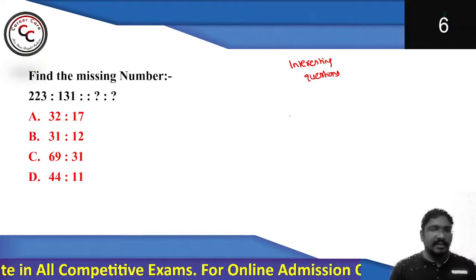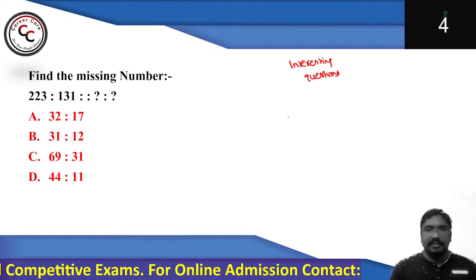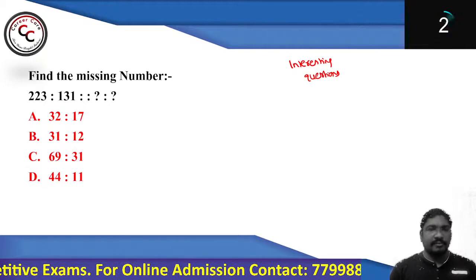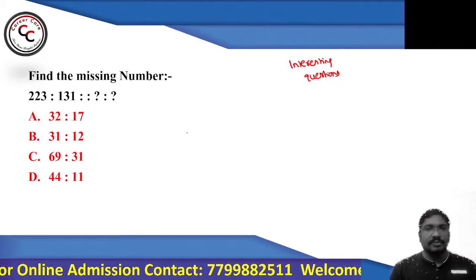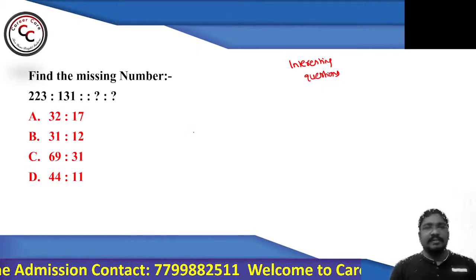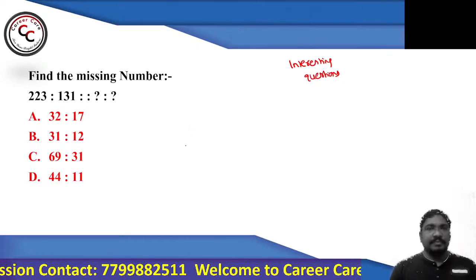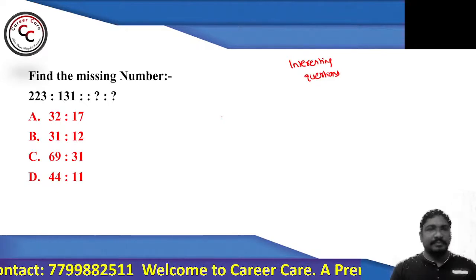5 plus 8 is 13, 13 into 3 is 39. Yeah, that is also variable logic. As you can see, there are different numbers and different logics, but ultimately the answer will be the same.